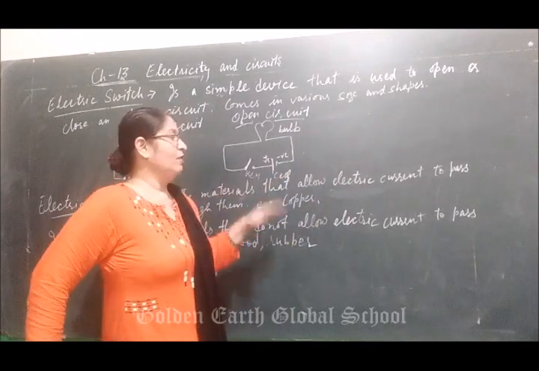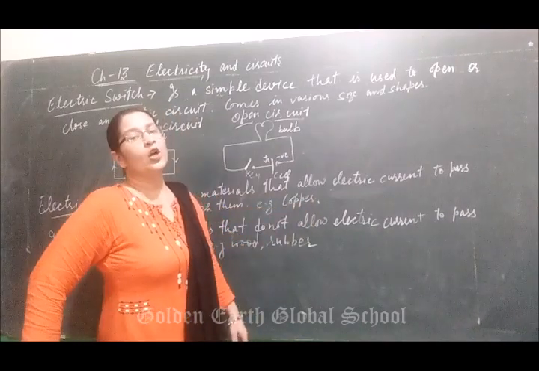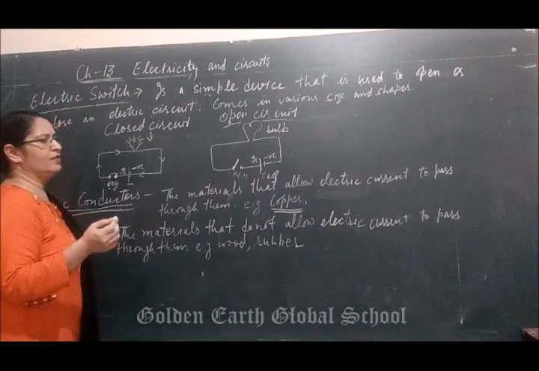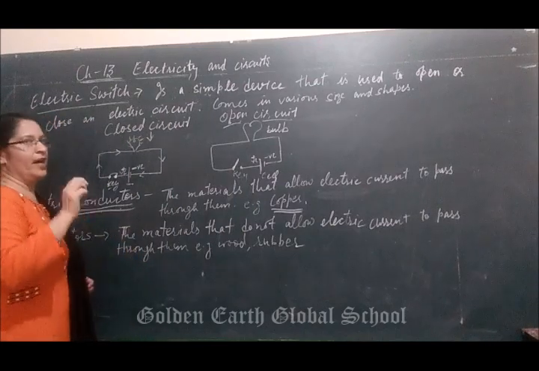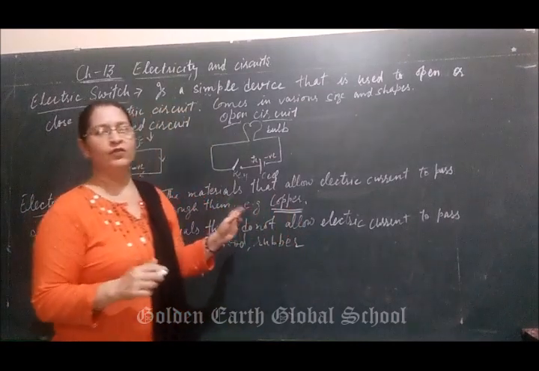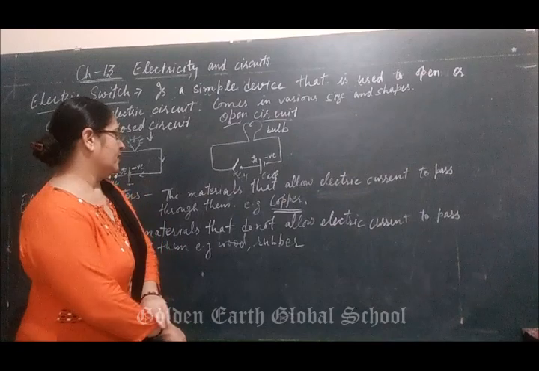Why is all electric wire made of copper? Because copper is a good conductor of electricity. It allows electric current to pass through it.